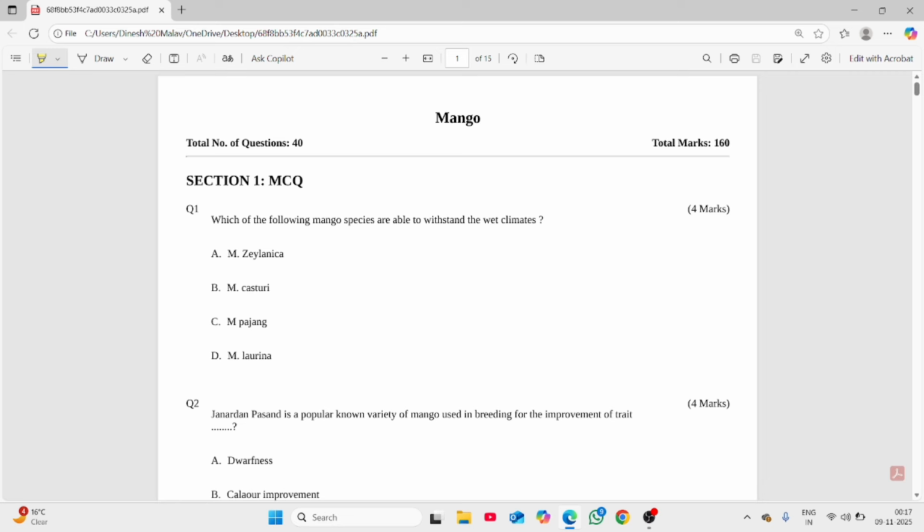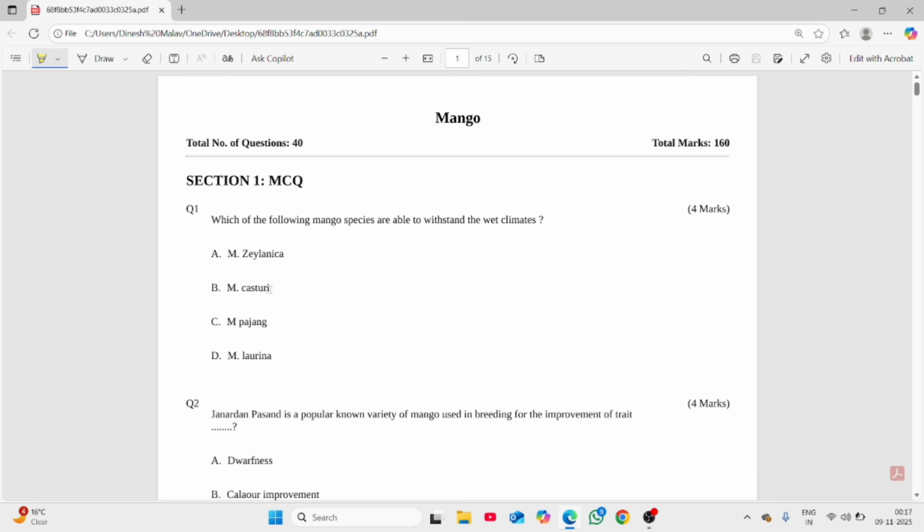Here we are discussing our first test regarding mango. The very first question is, which of the following mango species are able to withstand the wet climates? So, the first option was Mangifera zelanica. It is resistant to salinity.